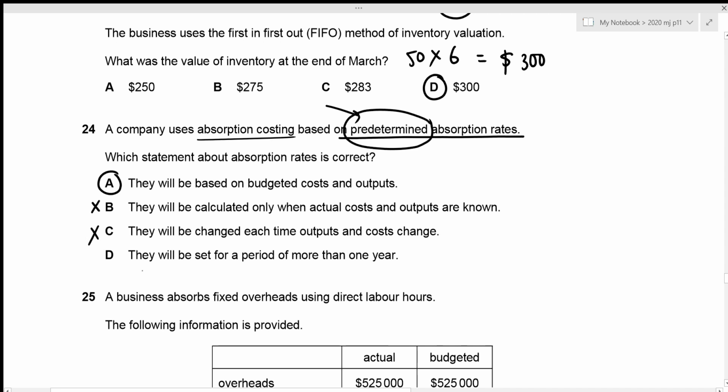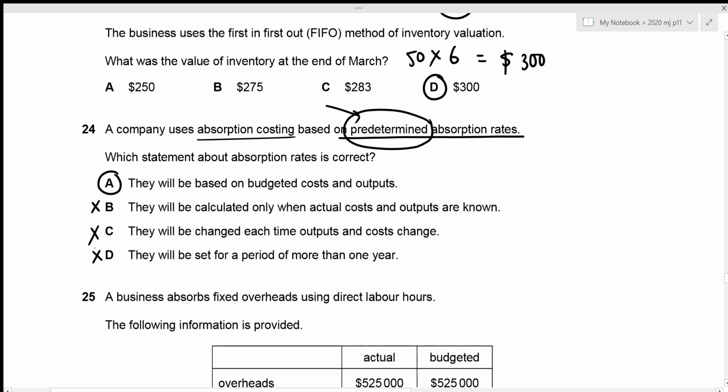Then the last one we have is they will be set for a period of more than 1 year. So budgets cannot be that long. And absorption rates, obviously, for a period of more than 1 year, we can actually have our actual costs and outputs, due to which we can adjust our predetermined absorption rates to the correct one. So in this manner, option D is incorrect as well. So our correct answer is still going to be option A.